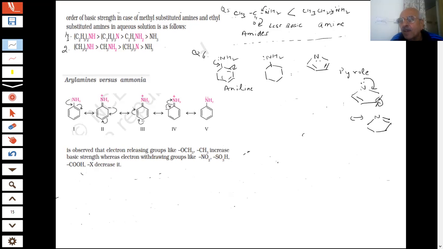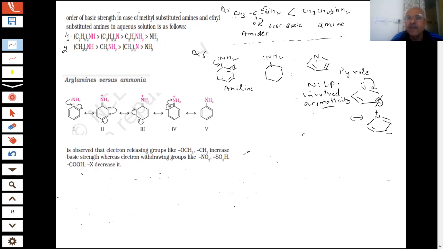This is gone here, and what happens? Then this negative, this positive. See, this type of aromaticity is there. Here the nitrogen is involved in the aromaticity. This is an aromatic compound. So the nitrogen lone pair is involved in aromaticity in the case of the pyrrole.